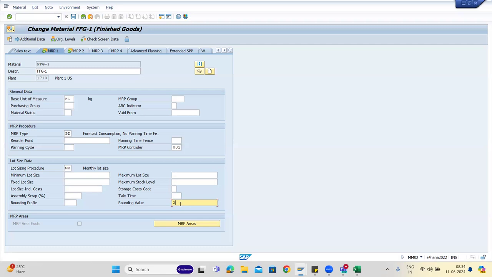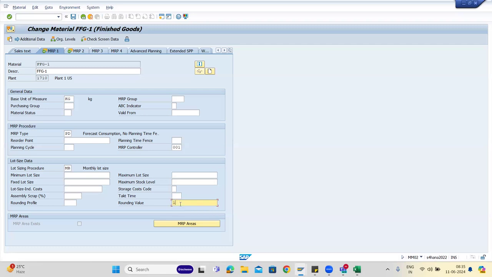With fixed lot size, whatever the value is, only the fixed lot size would be produced. If your fixed lot size is 50 and you got an order for 70, then you have two production orders, both with 50. If I say 50 and your demand is for 70, you'll get orders of 50 and 50.